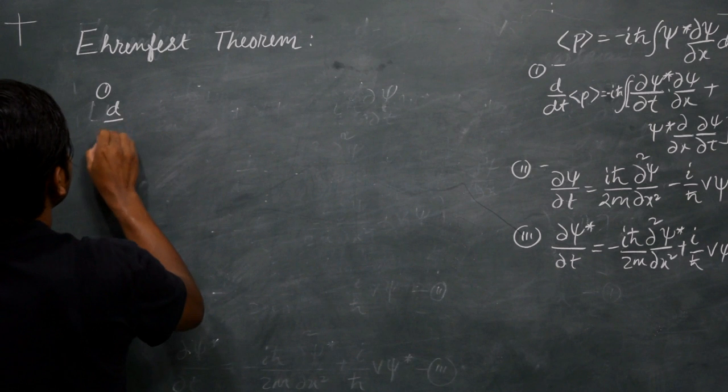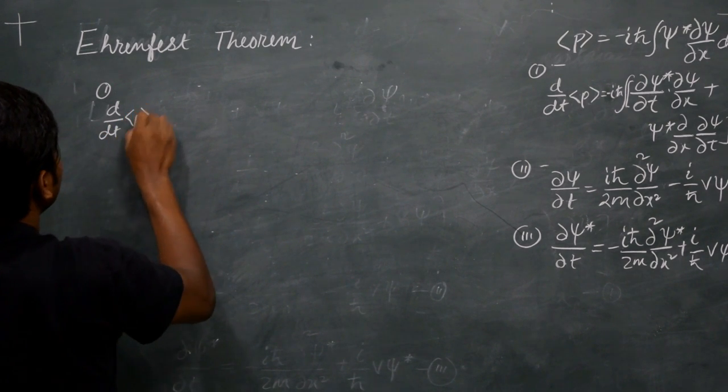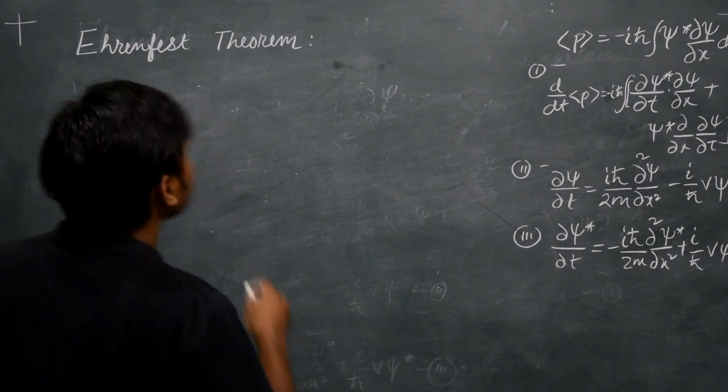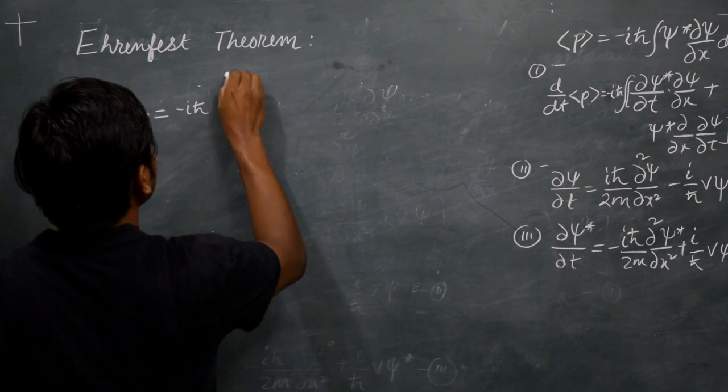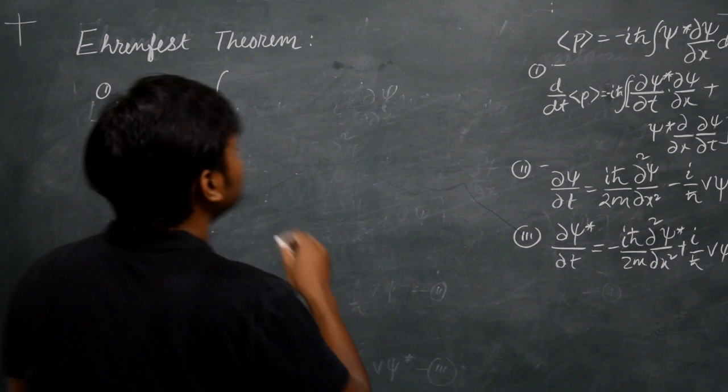So d by dt of the expectation value of momentum then gives us minus i h cross times a long integral, so let's be a little patient.